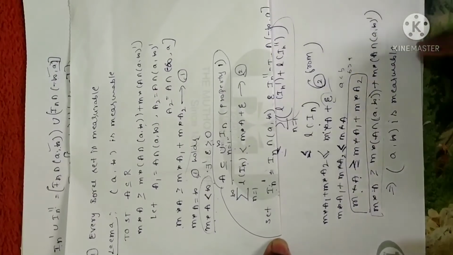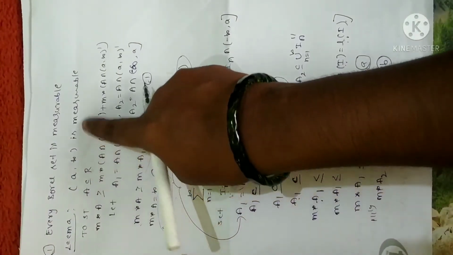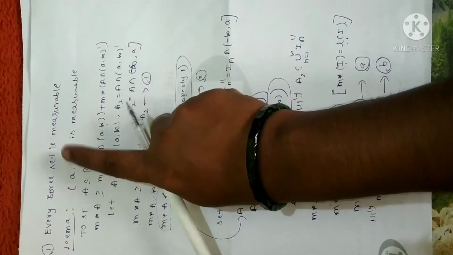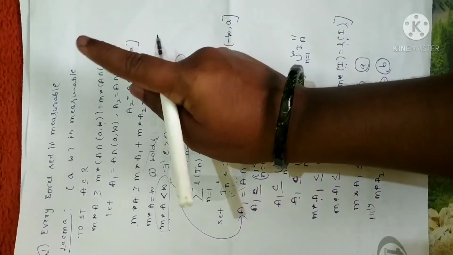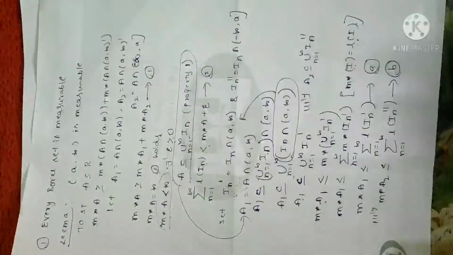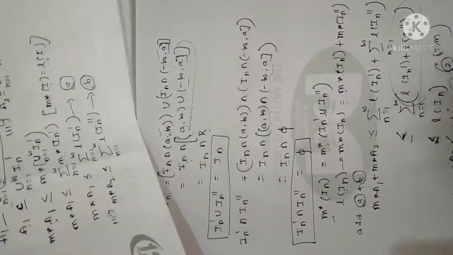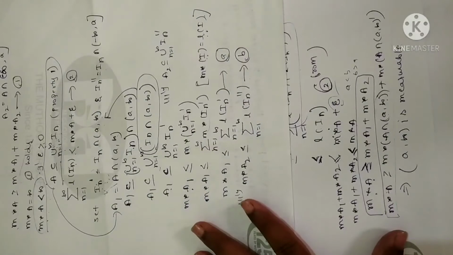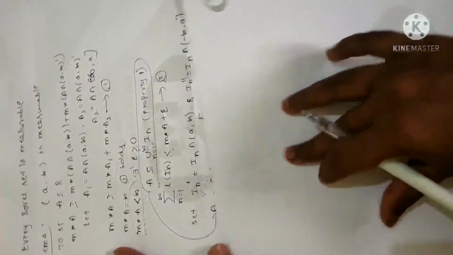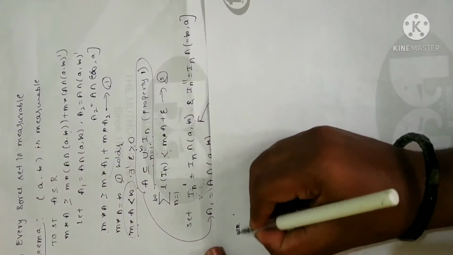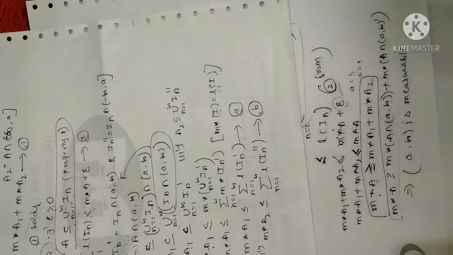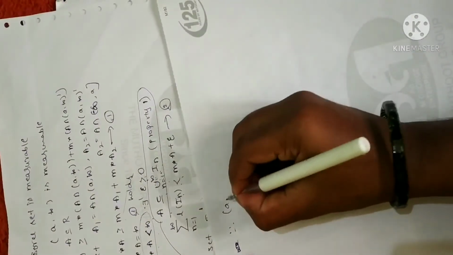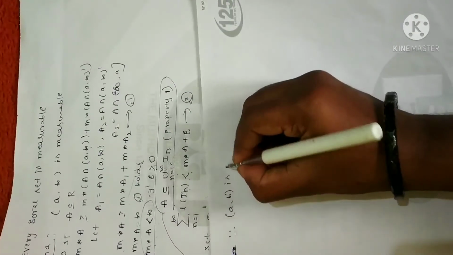But remember, this does not complete the proof. What I have proved is only the proof of the required lemma, that is, A infinity is measurable. What we have proved is that any open interval is measurable. That is what I have proved, right? Now let me go for the proof of the required theorem, where we have to prove that every Borel set is measurable. Let me prove that. Coming to the proof of the theorem, we have proved, therefore, A infinity is measurable, right? Let me write once again, therefore, A infinity is measurable.